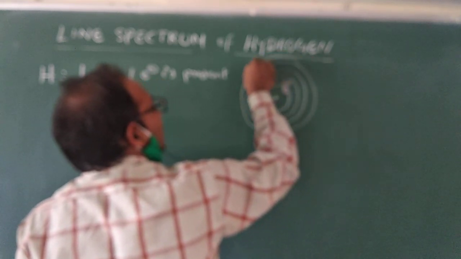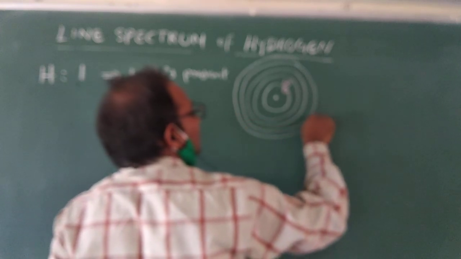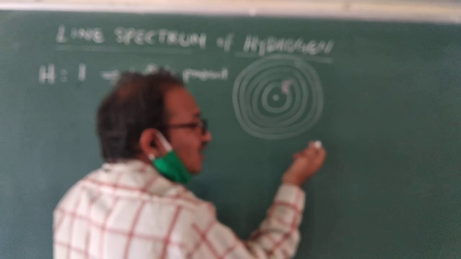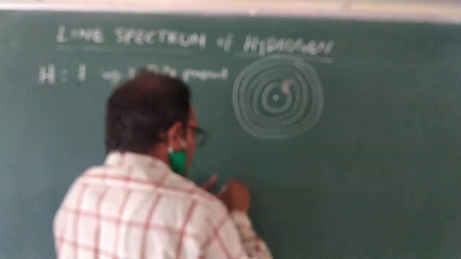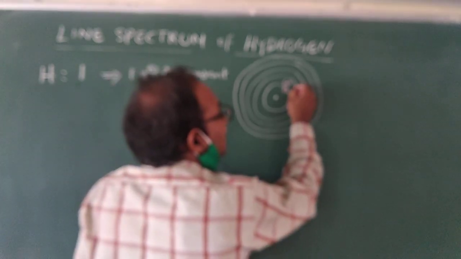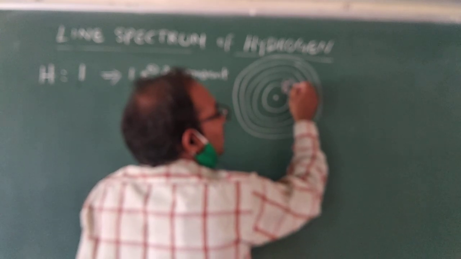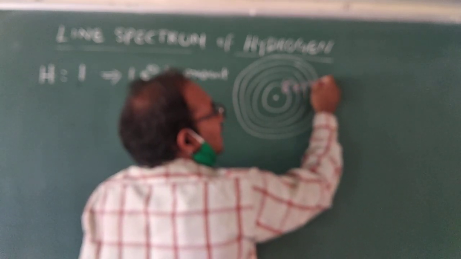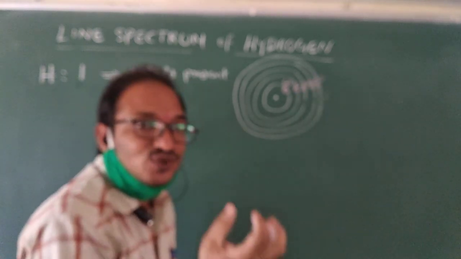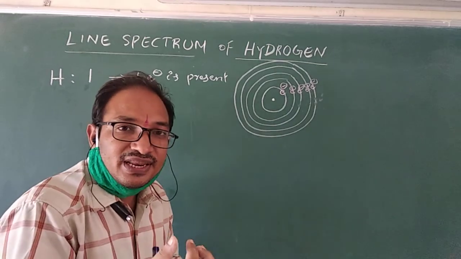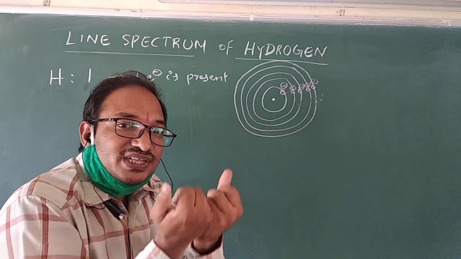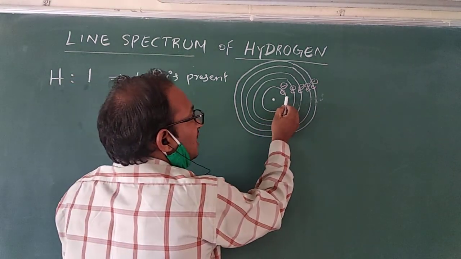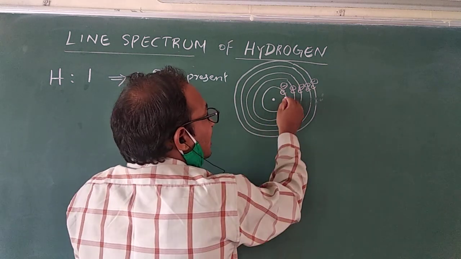Only one electron is there, but by absorbing energy, that is, radiation, the electron may go to a higher energy level.